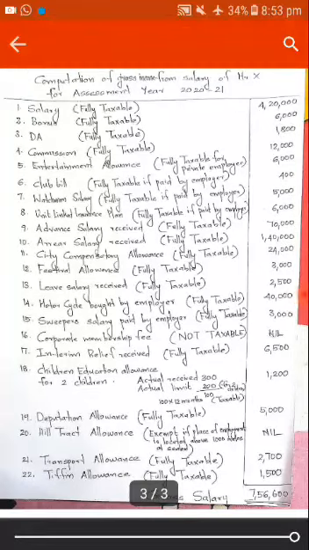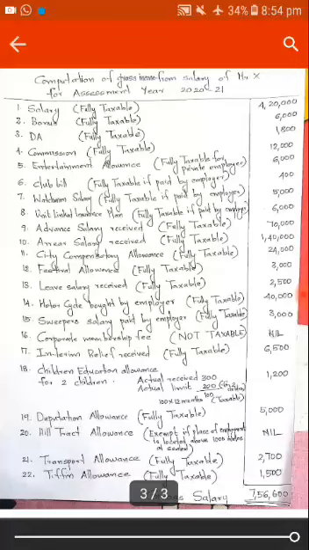Now it is children education allowance for 2 children. As per the question, it is given as 300. But we know what the condition is. Children education allowance is exempt up to 100 rupees per month for a maximum of 2 children. But here they are receiving 300. What is the limit? 200, because in the question it is given as 2 children. So the balance is 100. That 100 rupees is taxable for a year. That's why we multiplied by 12.